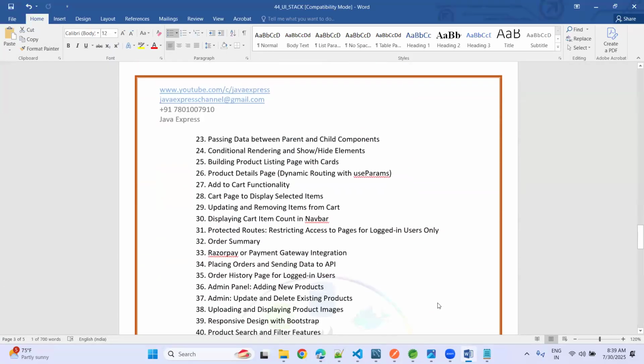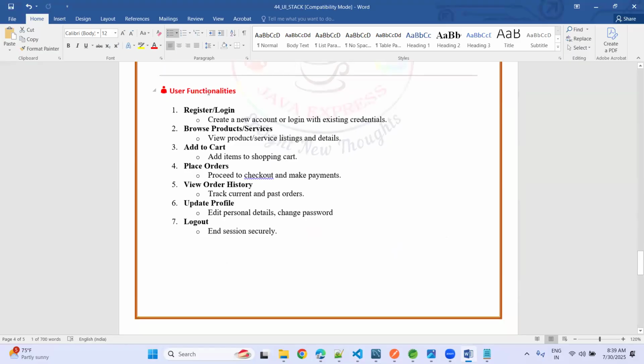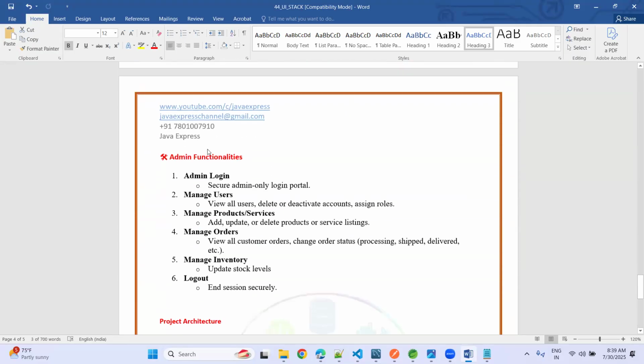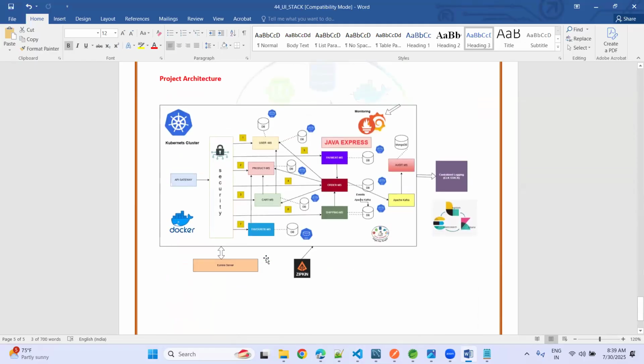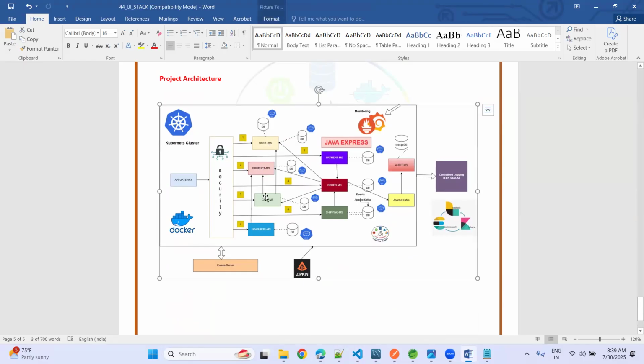If you see the overall architecture, what user functionalities can do, what admin functionalities can perform. In the backend architecture, you will already be aware, this is our backend architecture. In the front end, they are making user, product, cart, order, payment, shipping. These are the things we have done as of now.